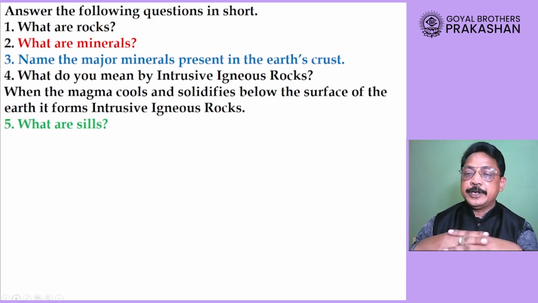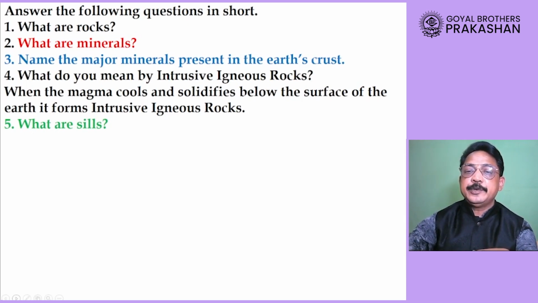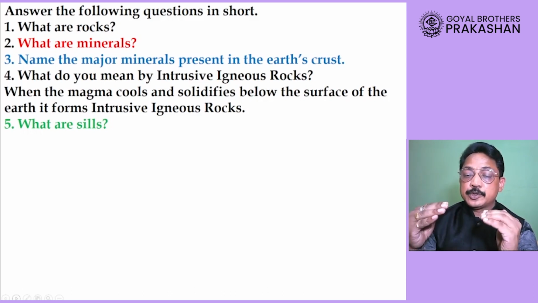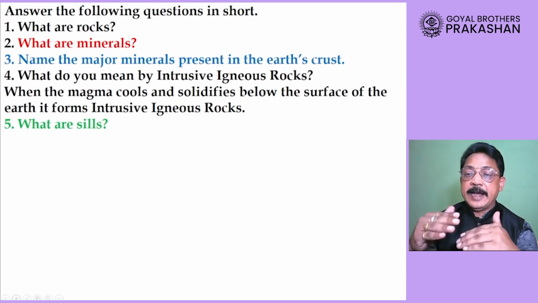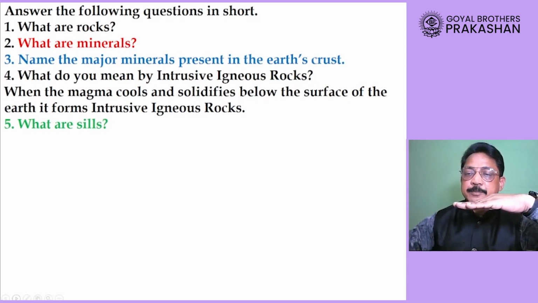Our next question here is now, what do you mean by intrusive igneous rocks? Dear student, intrusive igneous rocks are the rocks that are formed by solidification of magma under the surface of the earth.